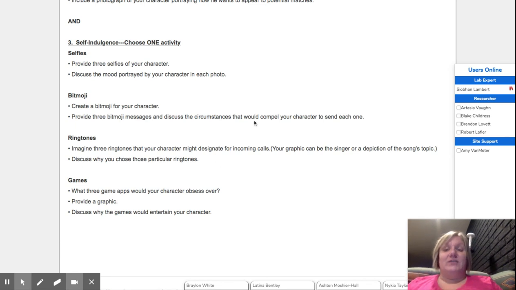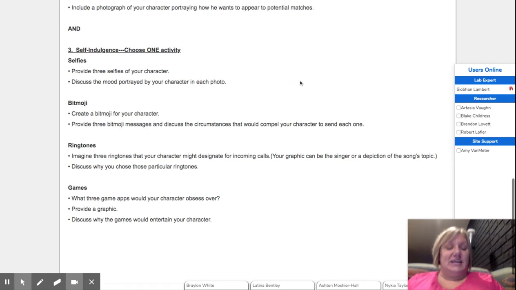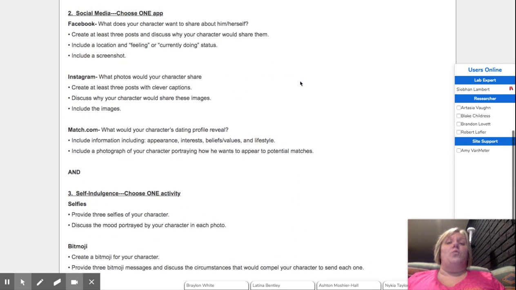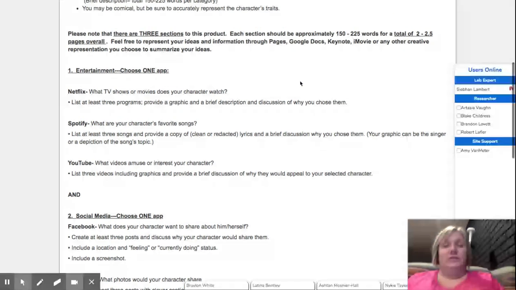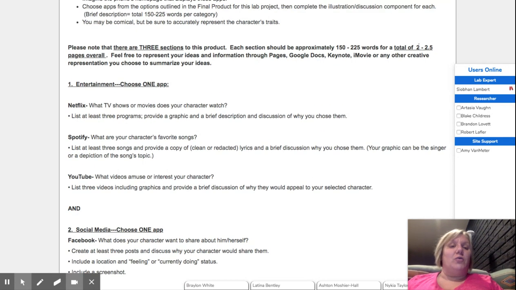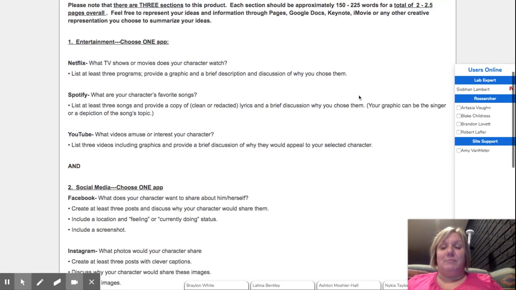All right. So again, choose only one from each of the sections. Once you have that, you'll get your total. Like we said, we go back to the top. It's a total of 2 to 2.5 pages overall. This is not a big assignment, but it is a big opportunity.